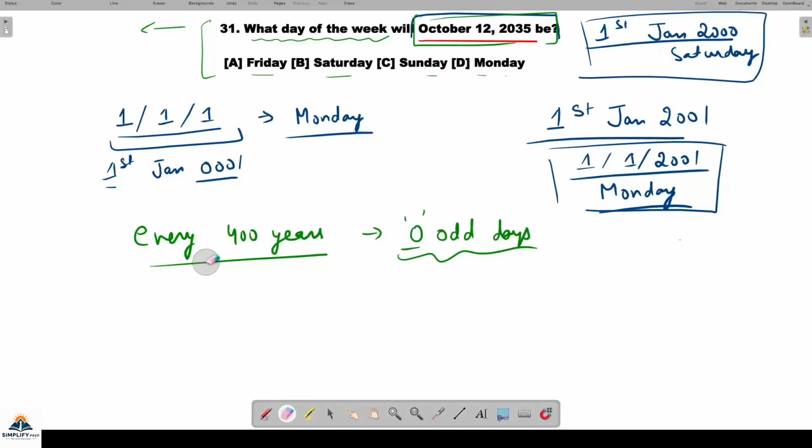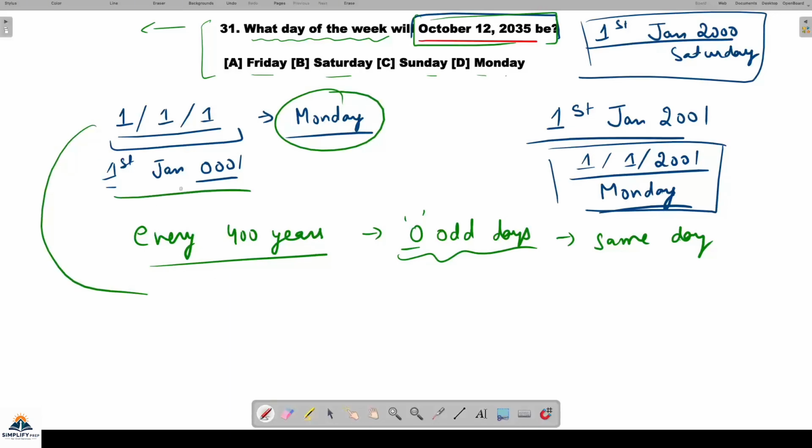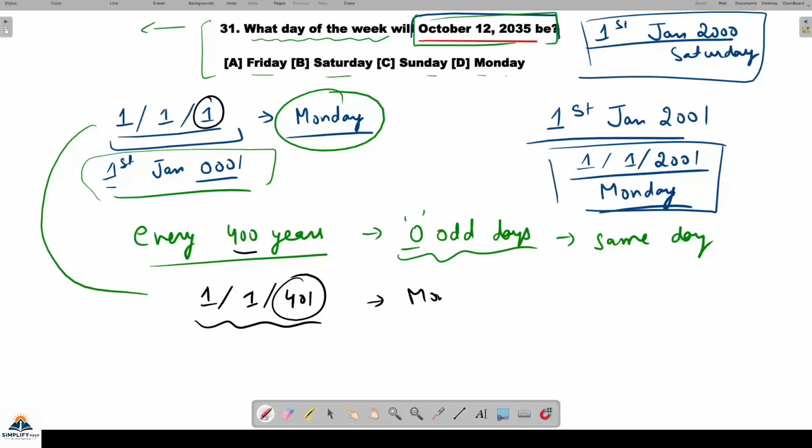So every 400 years, the same day comes again. I've told you, this was a Monday. So you can say that 1st January of 001 was a Monday. Better to write 1st of January 401, because 400 years have passed. So from this year, 401 will come. Fine. So that will also be a Monday.